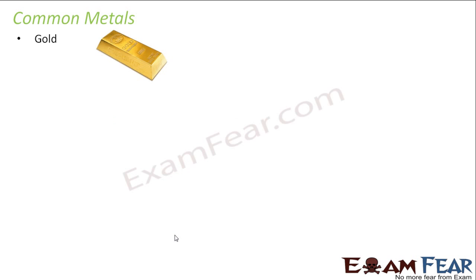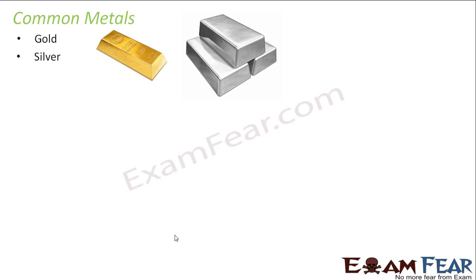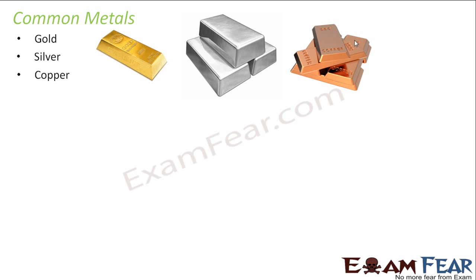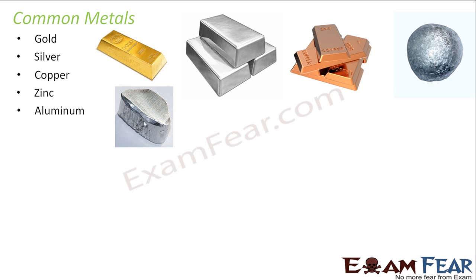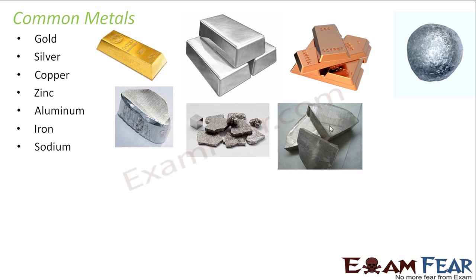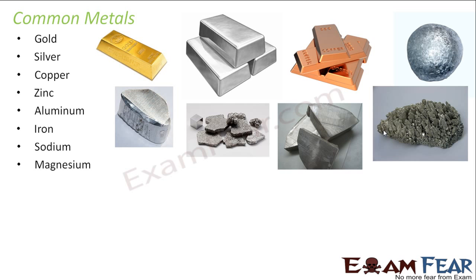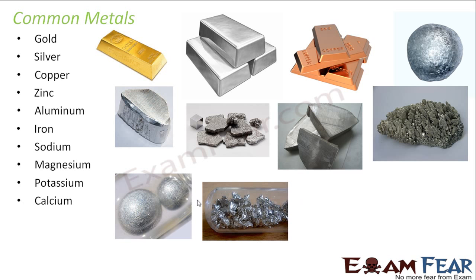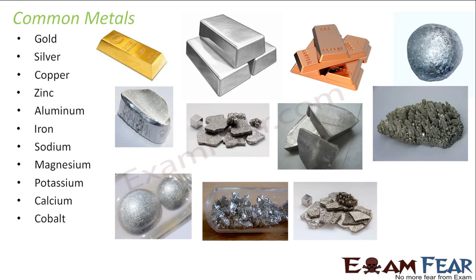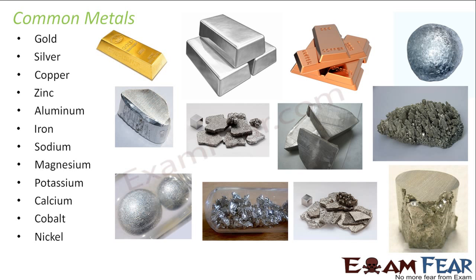So the common metals which we use are gold, silver, copper, which is this kind of color, zinc, then aluminum, which you must have seen in your home, iron, which is a little blackish, then sodium, magnesium, potassium, calcium, cobalt, and then nickel. These are the common metals that are used. I just took the slide to make you familiar with the look and feel of the metals. Gold looks like this, a very different look. Copper is this, the silver is this.